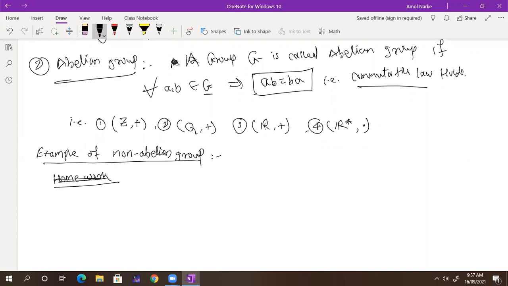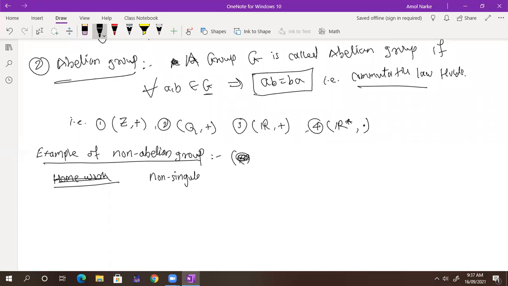This is nothing but your matrices which are non-singular. So the non-singular matrices are denoted by, tell me, how? You can write down non-singular. What is meant by non-singular?